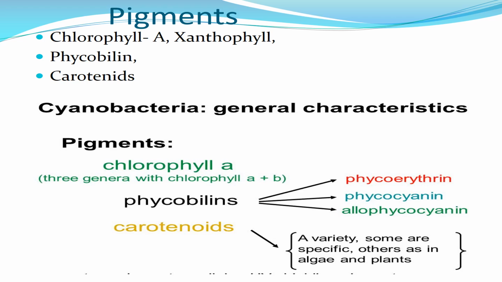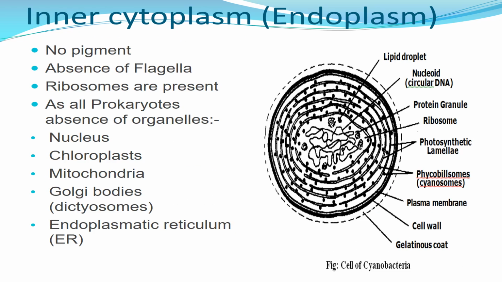Because the thylakoids with the pigments are present in the outer surface, it starts to appear colored. So that's why the outer surface is called chromoplasm. The inner cytoplasm material is clear because there is no pigment here. This part is known as endoplasm. In the endoplasm is the circular genetic material, the DNA or the nucleoid. Here there are ribosomes also, which are 70S type.